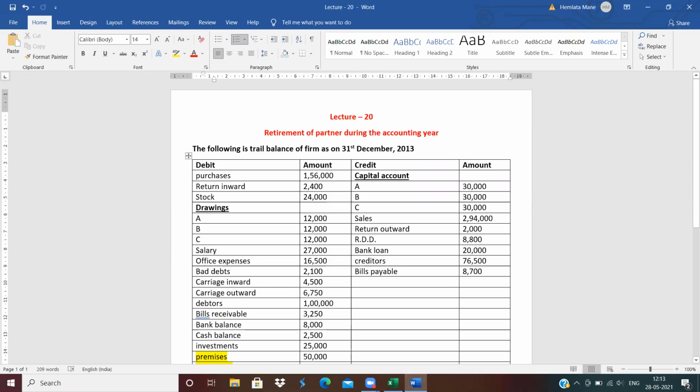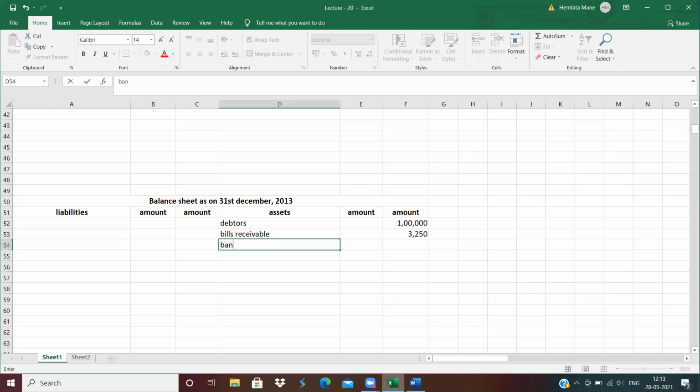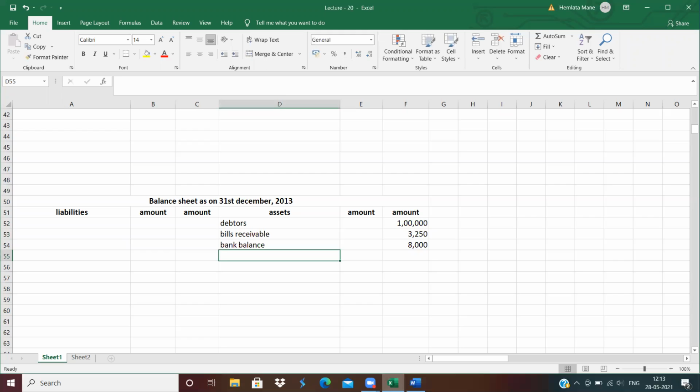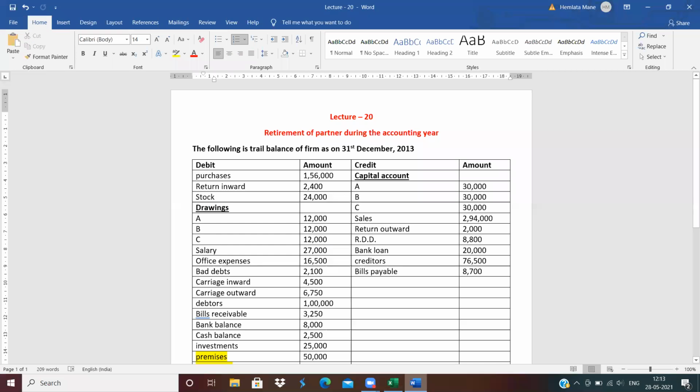Next is bank balance 8,000. So write down bank balance 8,000. Next is cash balance 2,500. Next is investment 25,000.